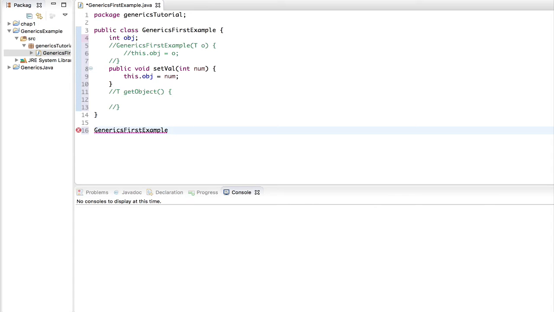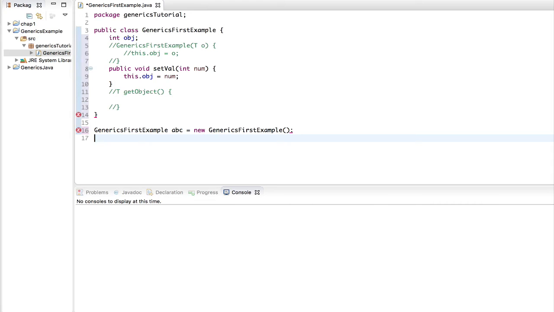Let's call it maybe ABC. That's just a random name, and it's a horrible name, but nonetheless, generics first example, and there we go. We have our object called ABC, in which we have stored an instance of this generics first example. Now you could actually ignore these errors because this is not complete code, and I'm just doing it for the understanding of the setter method.